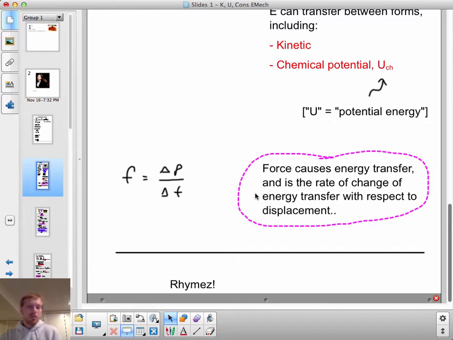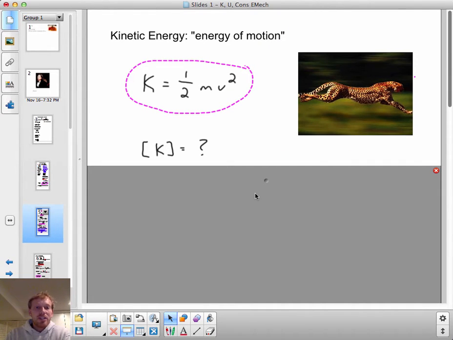All right, well, let's say a little bit more about kinetic energy, energy of motion. The kinetic energy of an object when it is moving is 1/2 m times v squared: 1/2 the mass of an object times the square of the object's velocity.